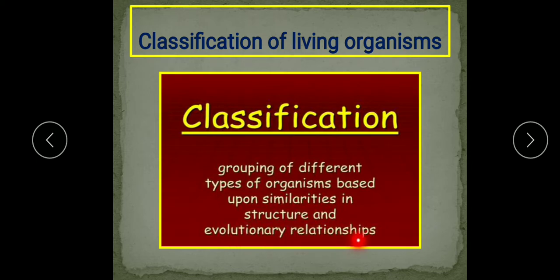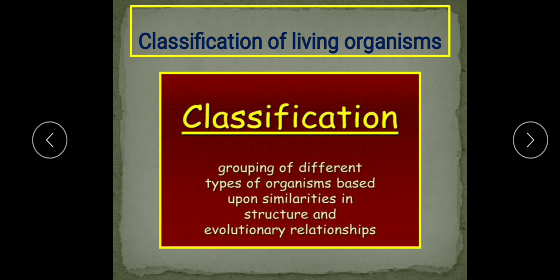About evolution you have studied in 10th, human evolution. So what is an evolutionary relationship? Actually it shows the ancestral relationship, the common ancestor among the members of a species. So on that basis this classification is done.